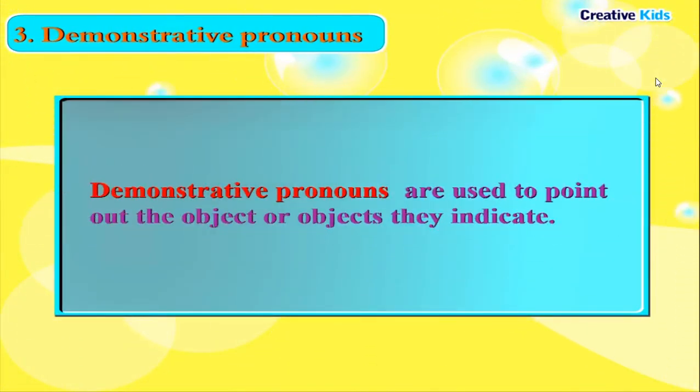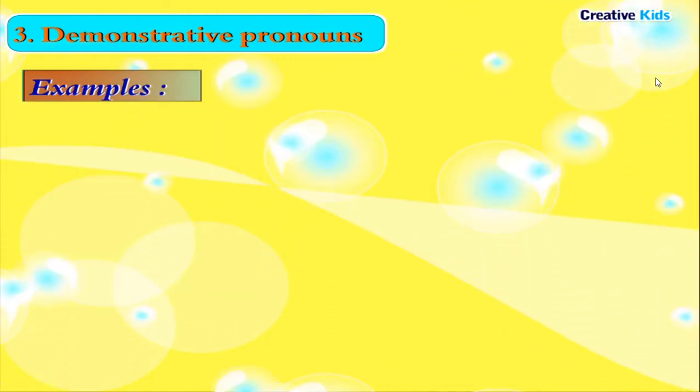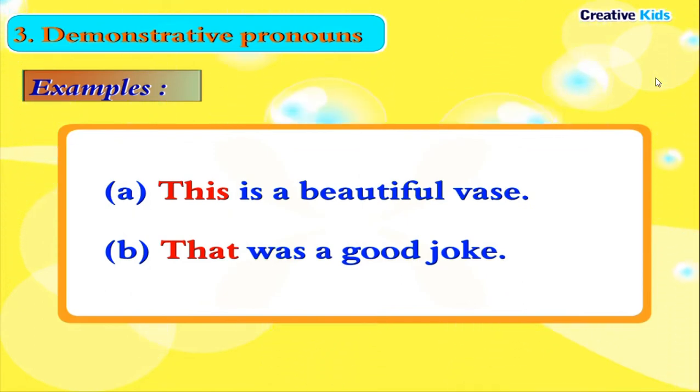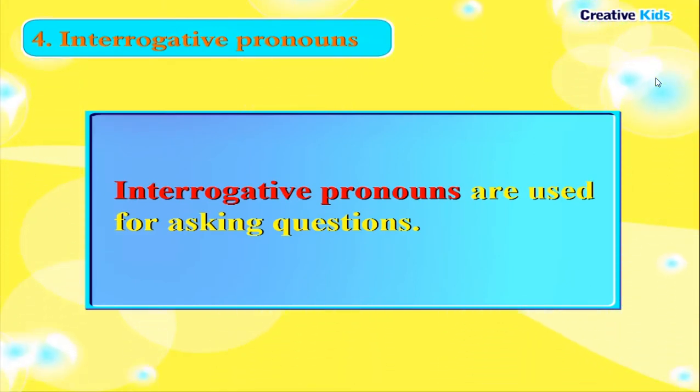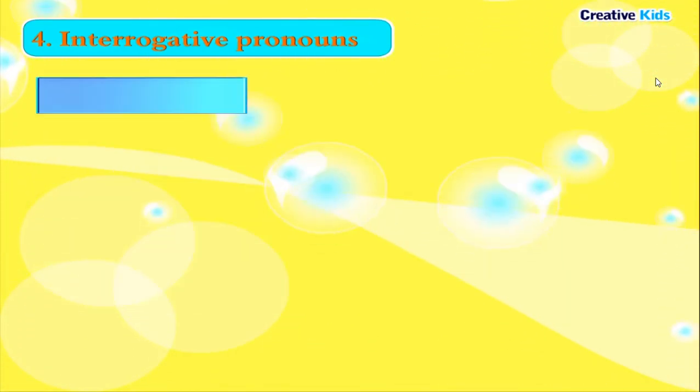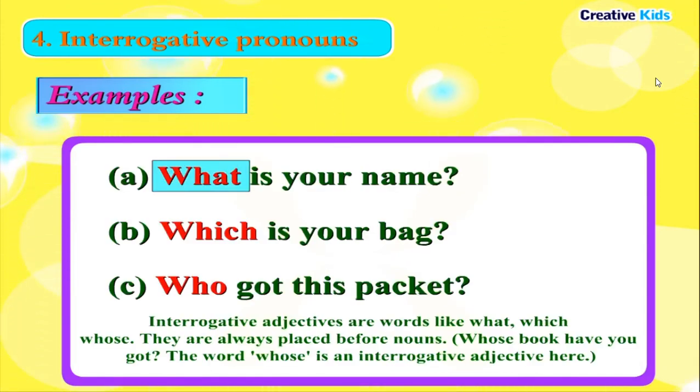Demonstrative pronouns are used to point out the object or objects they indicate. Examples: this is a beautiful vase. That was a good joke. Interrogative pronouns are used for asking questions. Examples: what is your name? Which is your bag? Who got this packet? Interrogative adjectives are words like what, which, whose. They are always placed before nouns. Whose book have you got? The word whose is an interrogative adjective here.